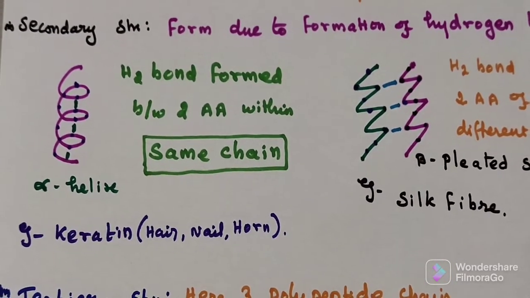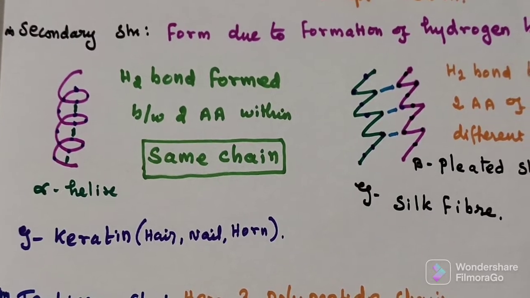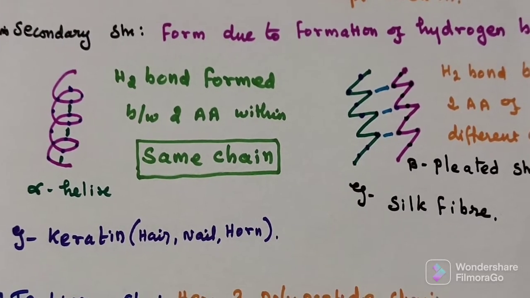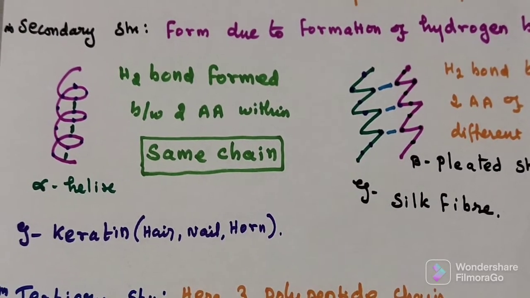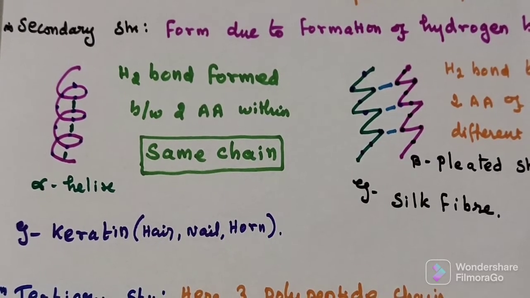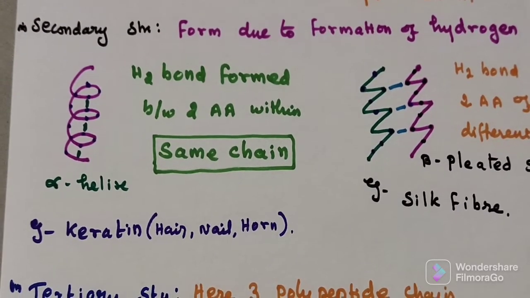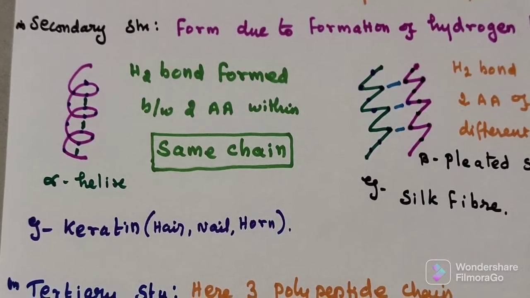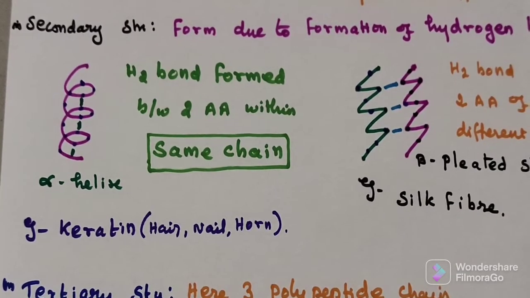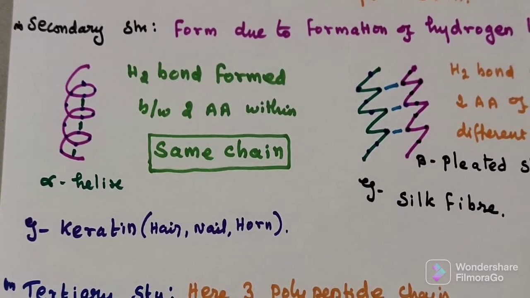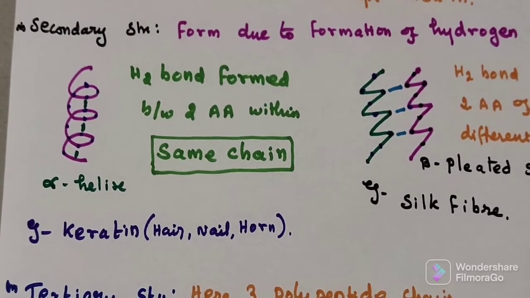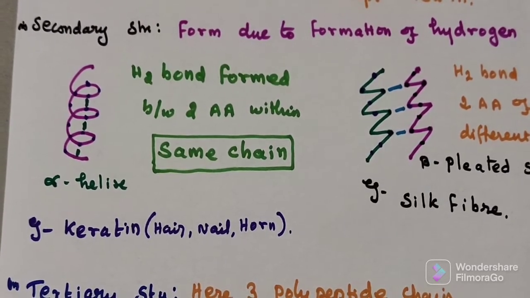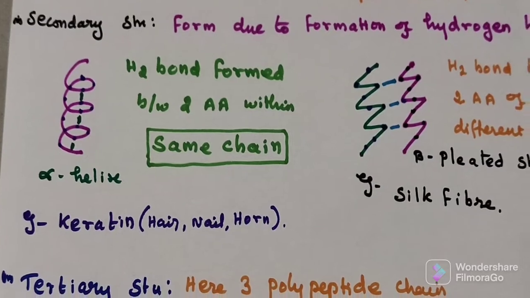Secondary structure, which is formed after the primary structure, is known as secondary protein. It is formed due to the formation of hydrogen bonds. Suppose the primary one is a long chain of amino acids and two amino acids make a hydrogen bond with each other. Now they make a hydrogen bond, they come closer.